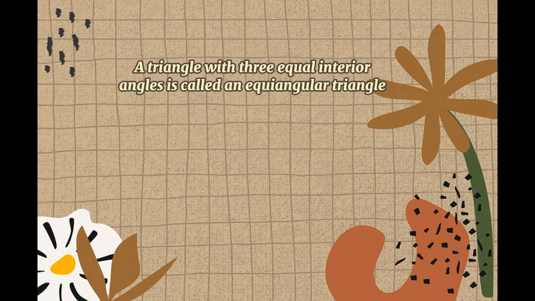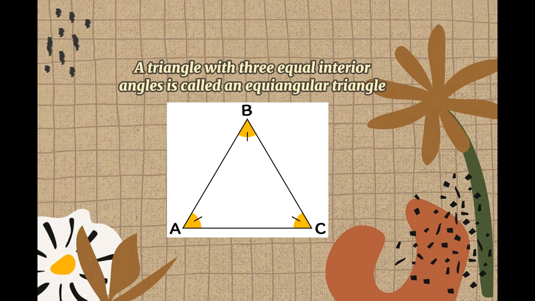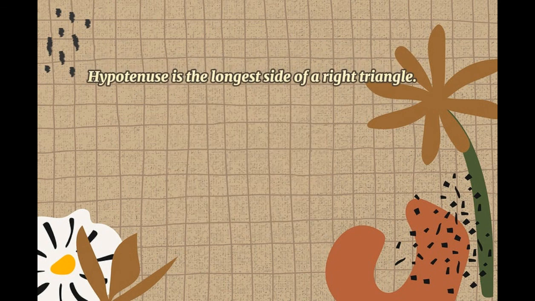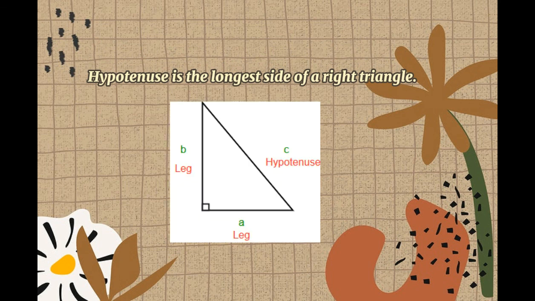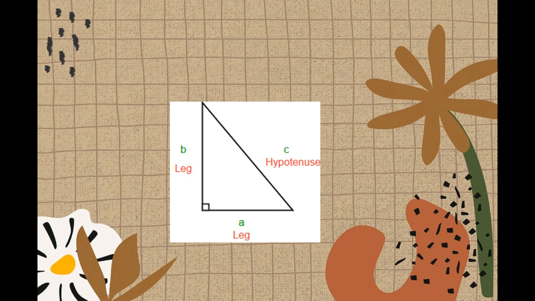A triangle with 3 equal interior angles is called an equiangular triangle. So this is the example of an equiangular triangle. Hypotenuse is the longest side of a right triangle, just like this one. So letter C is the hypotenuse because it is the longest side of a right triangle.